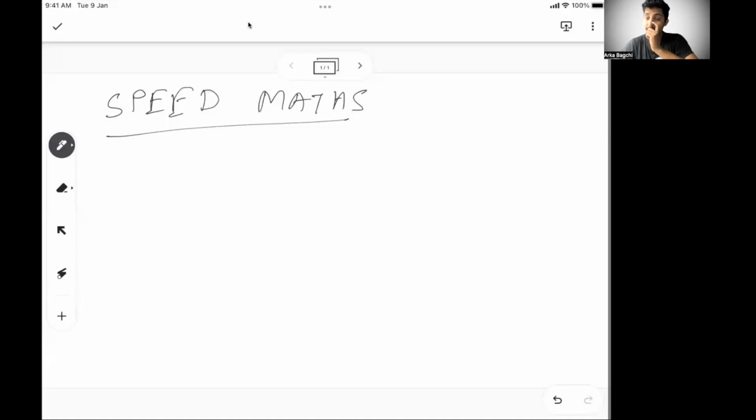Today's topic is a little different. As you can see, it's about speed maths. Now you may think, why do we need speed maths when it comes to CAT, which is not typically a speed exam? But it's good to have certain techniques or tricks up your sleeve, and you can bring them whenever needed. And this is more of a practice.